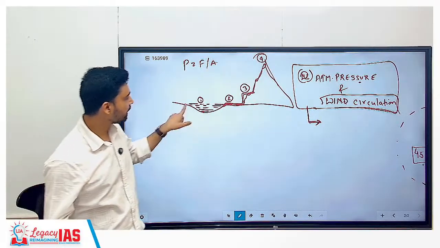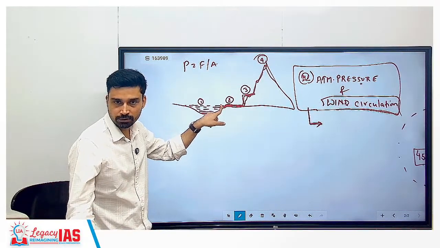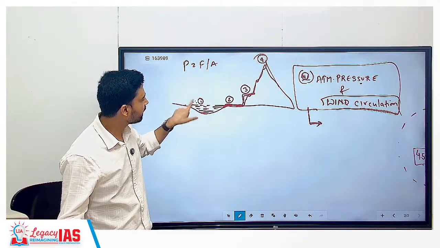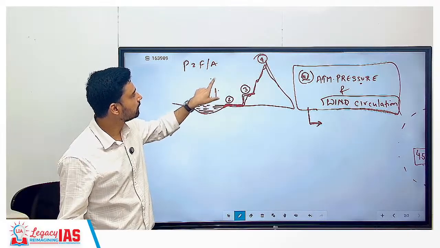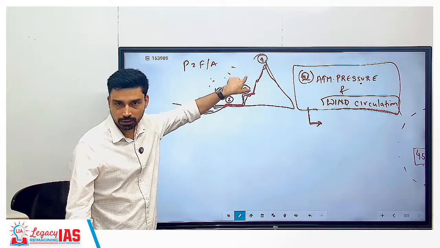We just have discussed that atmosphere basically is bound by Earth's gravity. Where will gravitational force be highest? Near the surface. That means what will happen here? The number of gas molecules will be maximum. As you go up, what will happen? The number of gas molecules keeps on reducing.